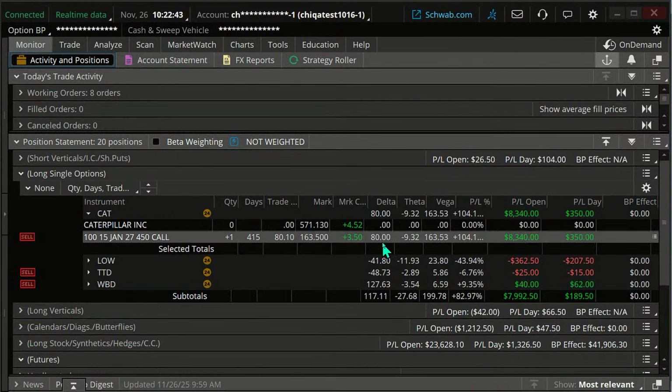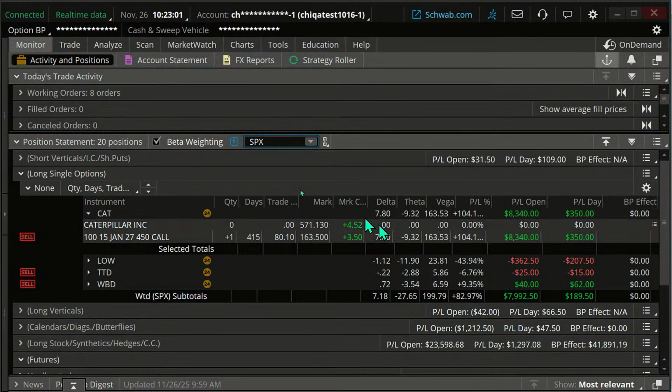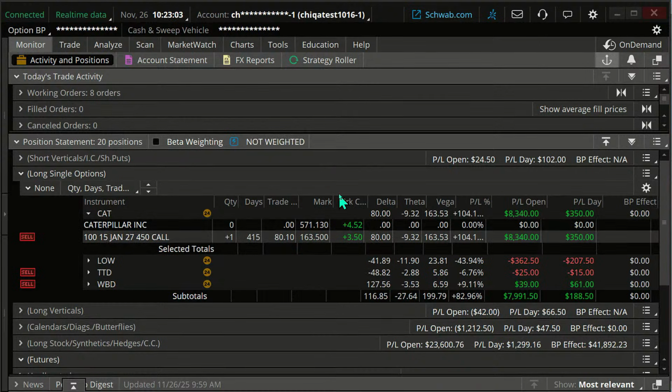Now, one note of caution, and we'll talk about beta weighting in a different session, but if you're beta weighted up here, these deltas are going to change. You can't be beta weighted if you want to see your deltas there. If I beta weight this, let me just put that into SPX. You're going to see, oh, my delta is all messed up on that there, okay? So we're not going to do that today.